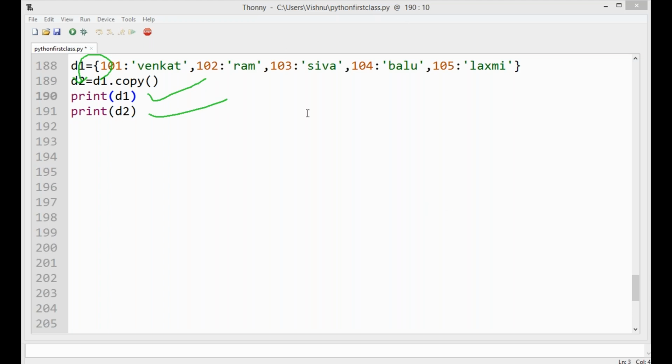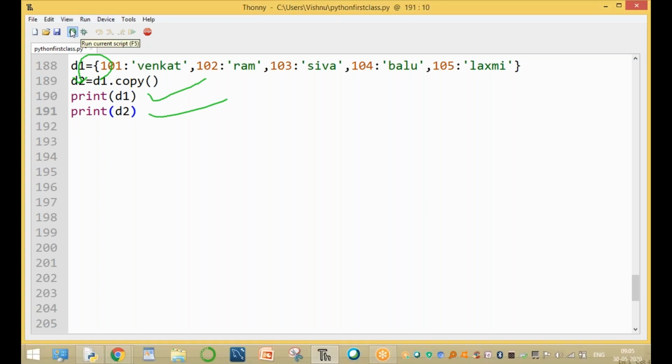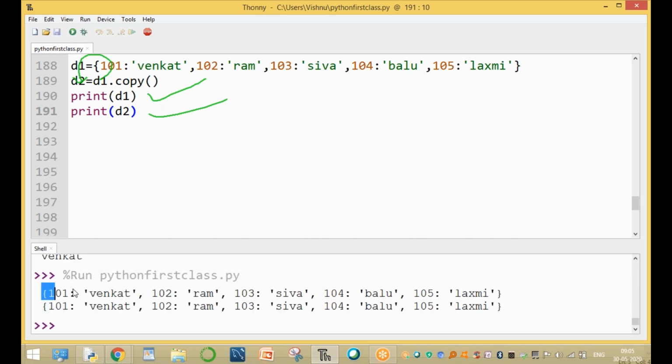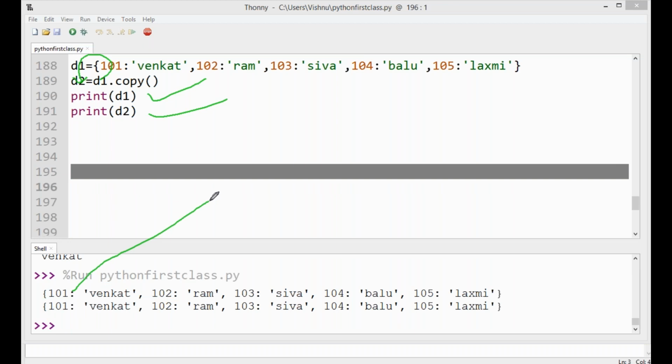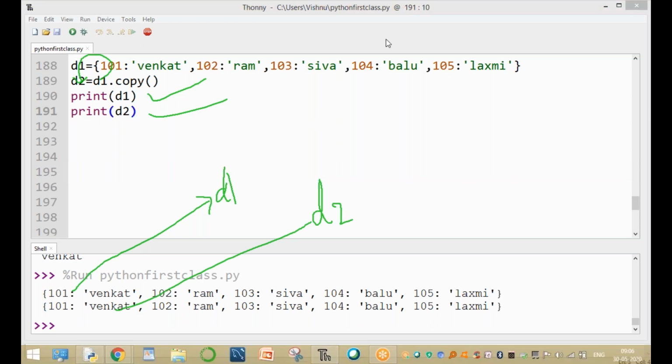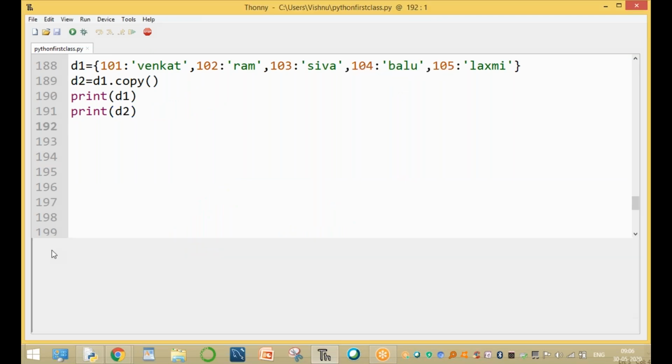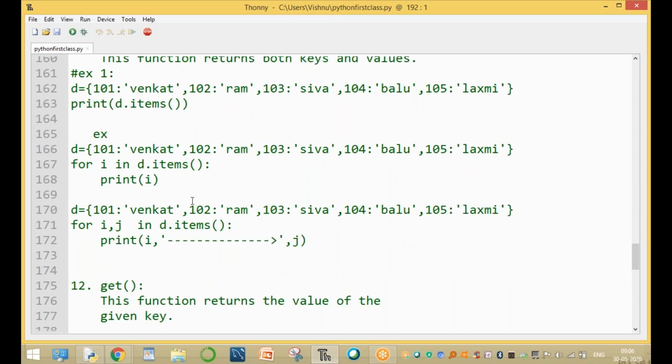Now run this command, this executable statement. The first one is d1 and the second one is d2. After copying, d1 and d2 are the same. Clear, guys? This completes the dictionary topic: the dictionary theory part and the dictionary methods. Okay, thank you very much.